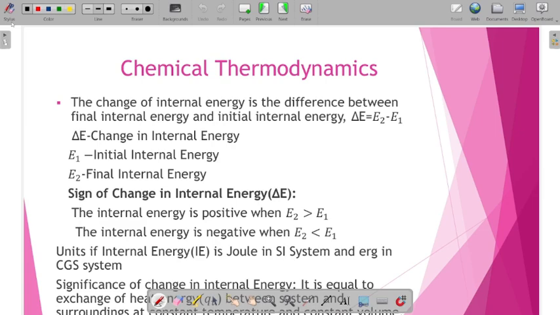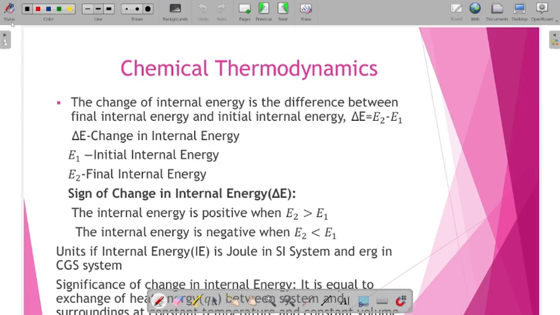So the change of internal energy is the difference between final internal energy and initial internal energy. Delta E is equal to E2 minus E1, where E2 is the final internal energy and E1 is the initial internal energy.